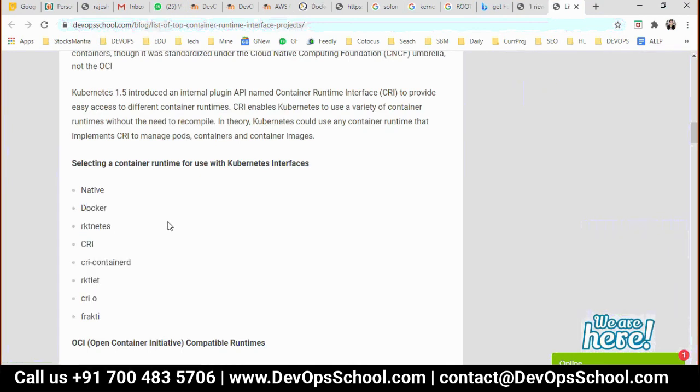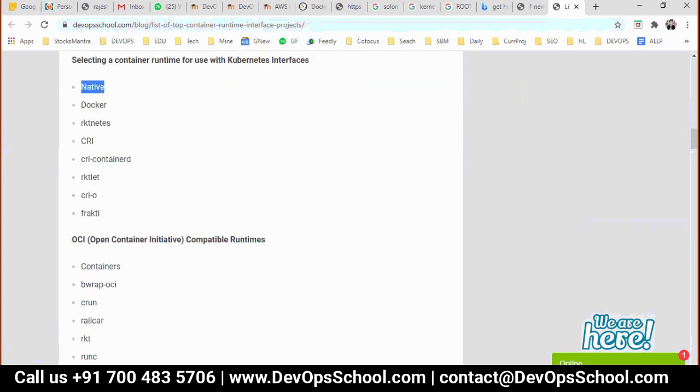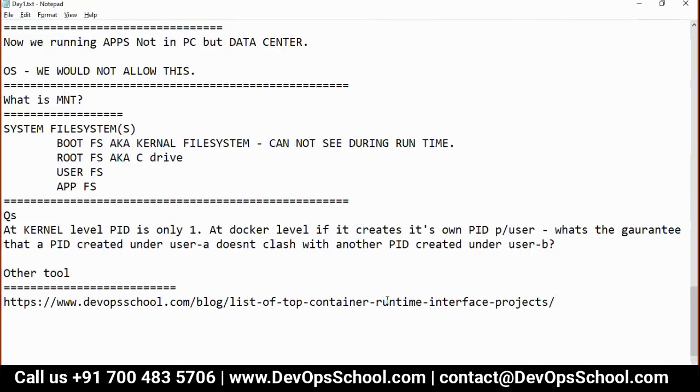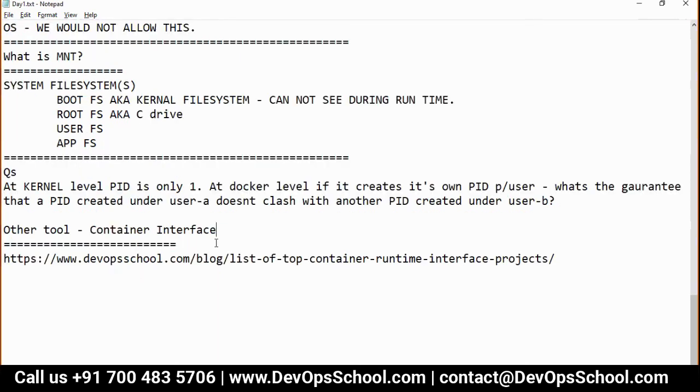Remember, a container is a complete independent runtime environment. So you will see containerd, CRI-O, rkt and so on. These are the ones which have a container runtime environment, a container interface. When I say container interface, understand that these are the other tools you have.